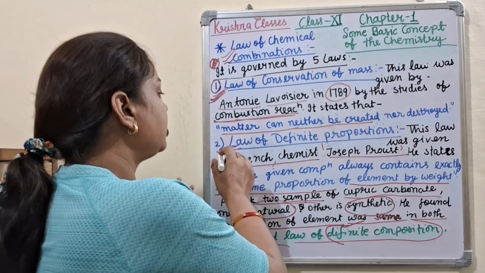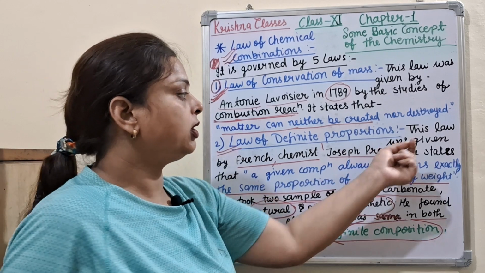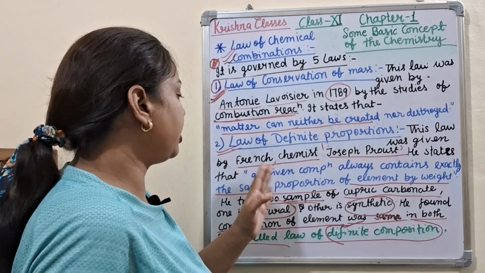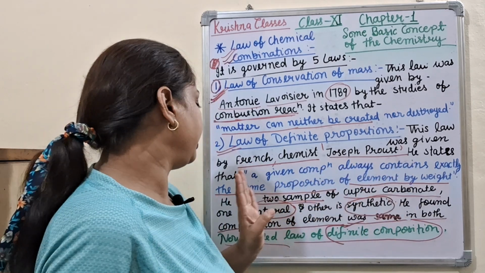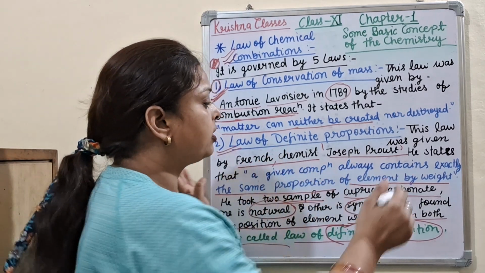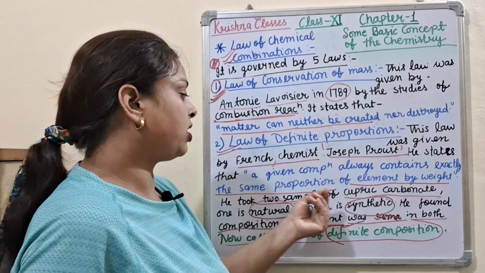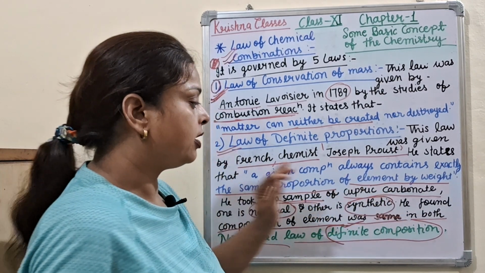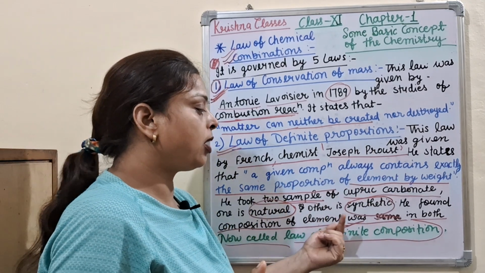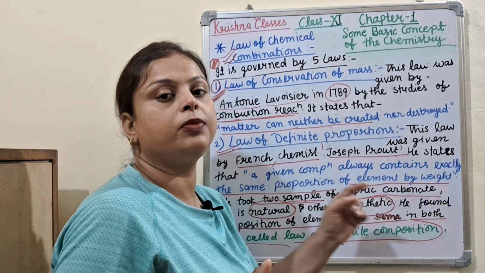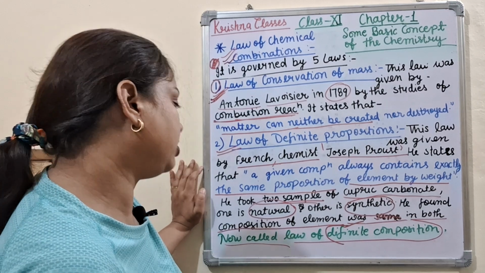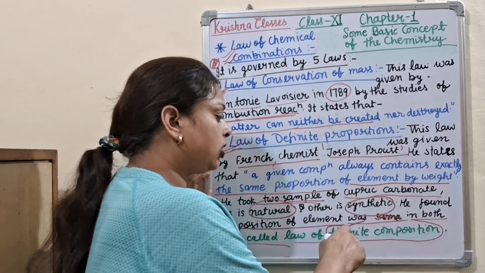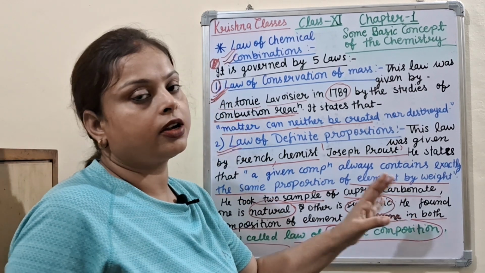Okay, next is the law of definite proportion. This law was given by the French chemist Joseph Proust. He states that a given compound always contains exactly the same proportion of elements by weight. He took 2 samples of cupric carbonate, one natural and the other synthetic. He found that the composition of elements was the same in both. So this is the law of definite proportion. Nowadays this law is called the law of definite composition.